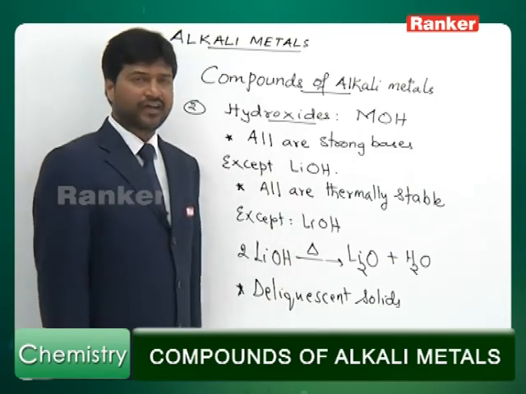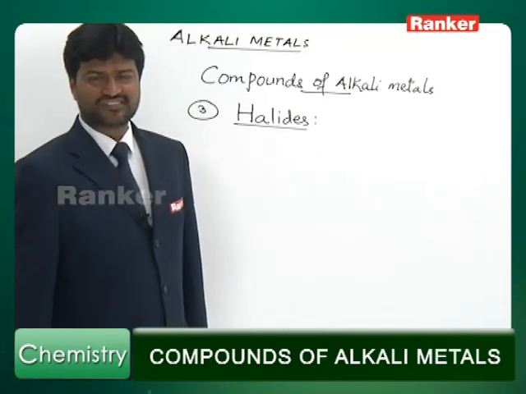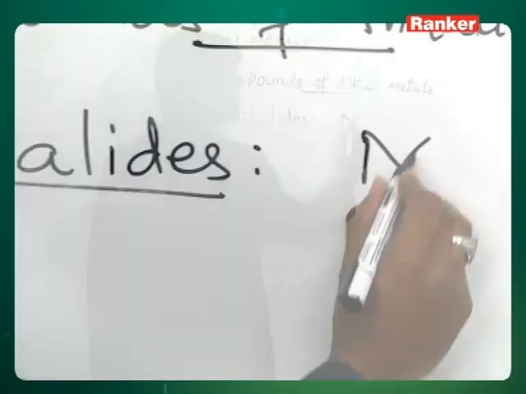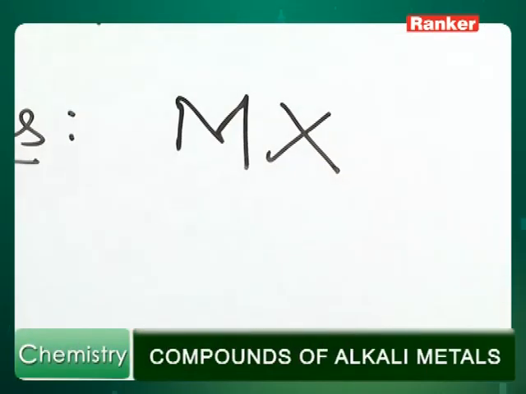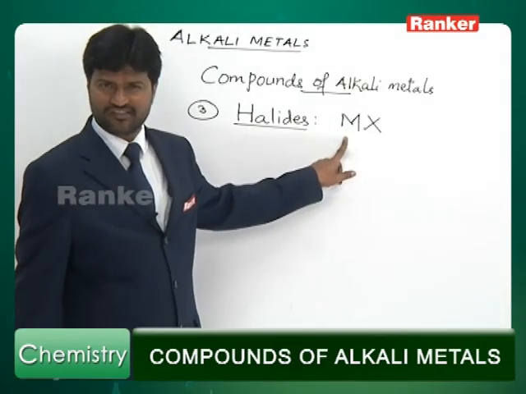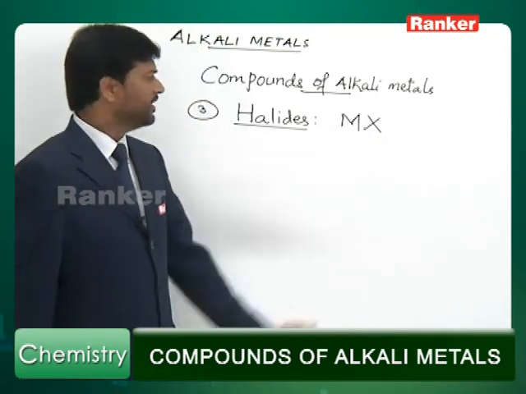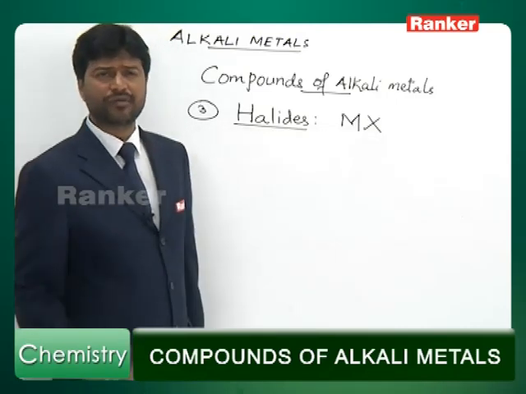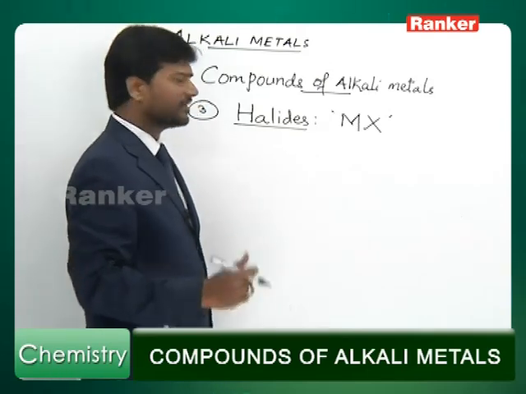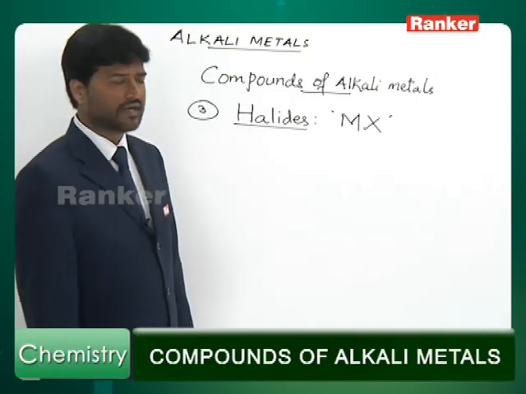That's all regarding hydroxides of alkali metals. The next class of compounds of alkali metals we are going to discuss now are halides of alkali metals. Halides are binary compounds of alkali metals with halogen. Here M stands for alkali metal. It can be lithium, sodium, potassium, rubidium or cesium, and X is halogen. X can be fluorine, chlorine, bromine or iodine. This is the general formula of alkali metal halide.